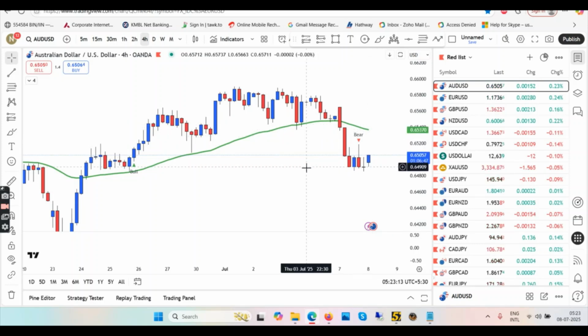Nobody tells you specifically when to go long or when to short. Everybody says for free, okay, trend is long, look for buys, or trend is down, look for shorts. I'm telling you clearly when to enter short and when to enter long. This is too much for free, and nobody else is doing it.